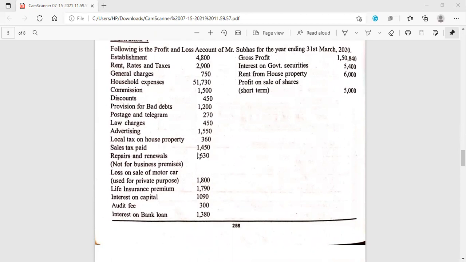We have to add back. Life insurance premium, it is not related to business, so it's an insurance premium.